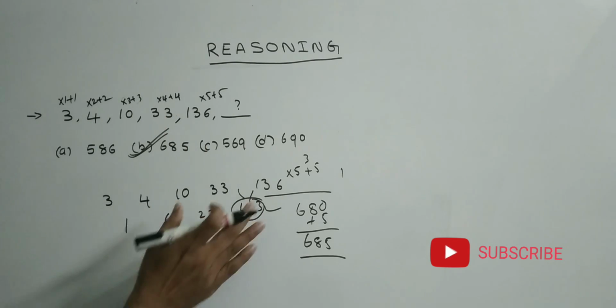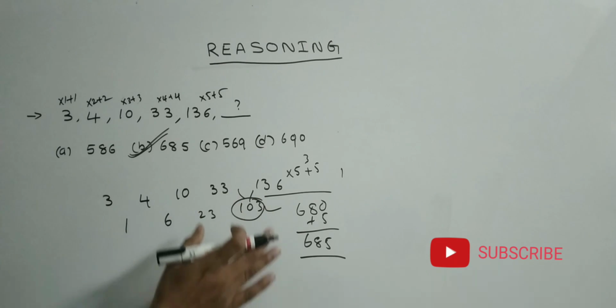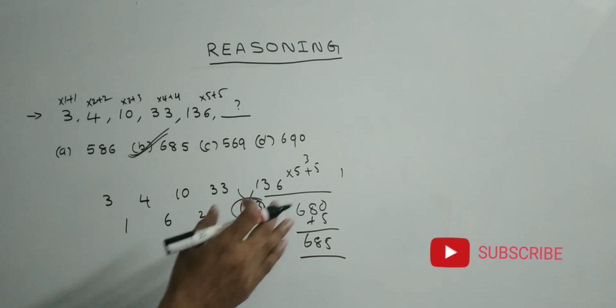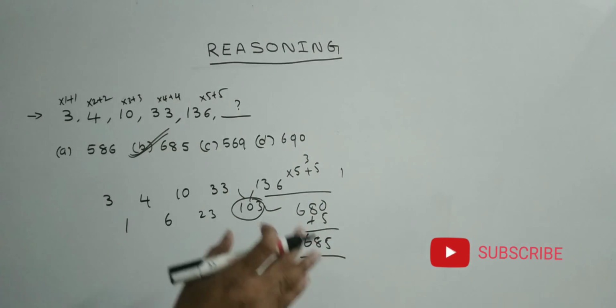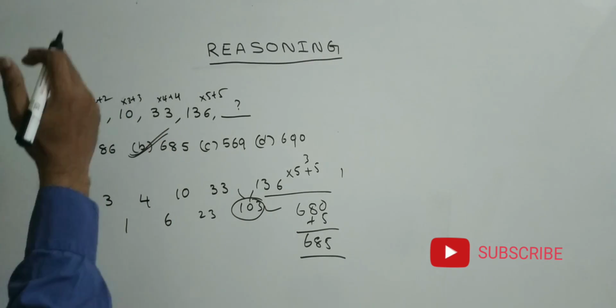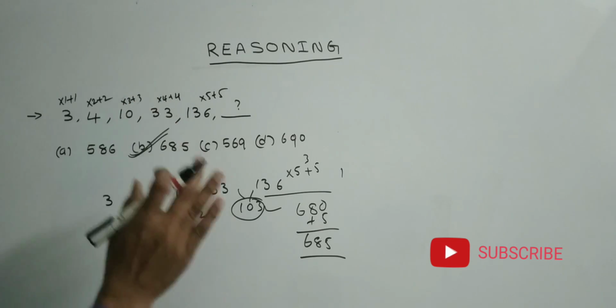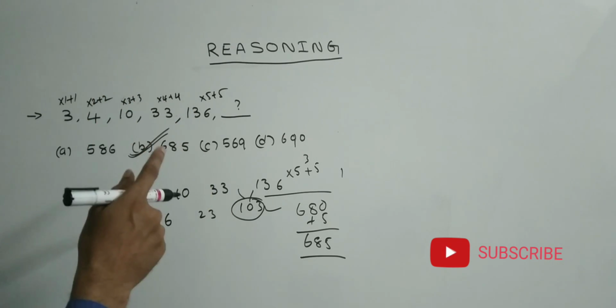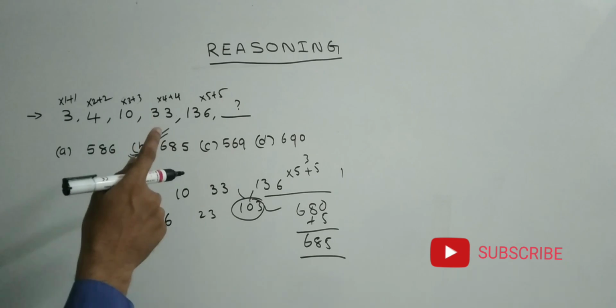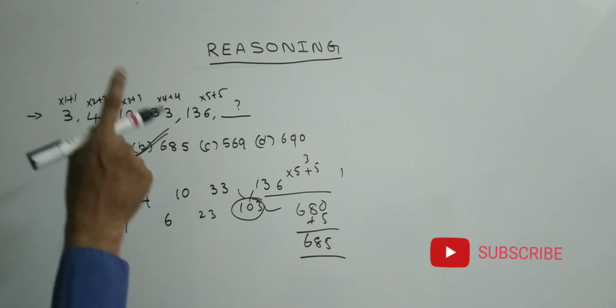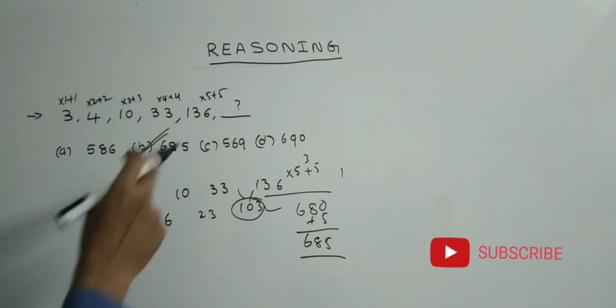To understand the problem, I am telling this, friends. If you do it like this in the examination, we won't get much time to complete the entire exam. So go like this: straight away write the answer above the problem itself. If the difference is more, definitely there may be a chance for multiplication. Easily we can understand how we will get the solution. Here the answer is 685.